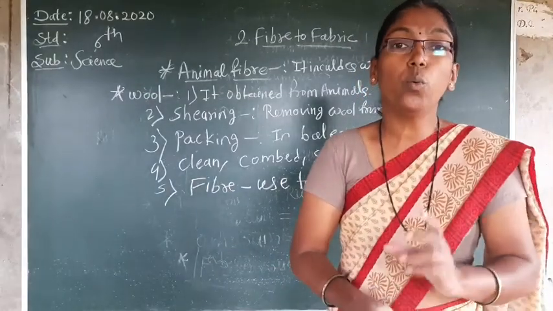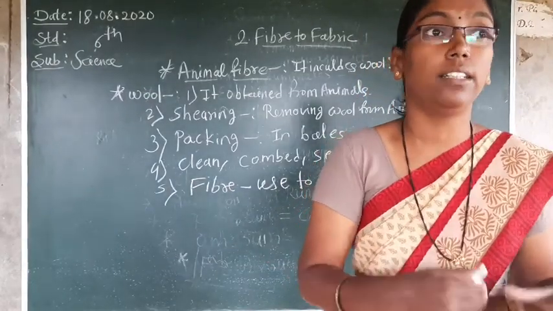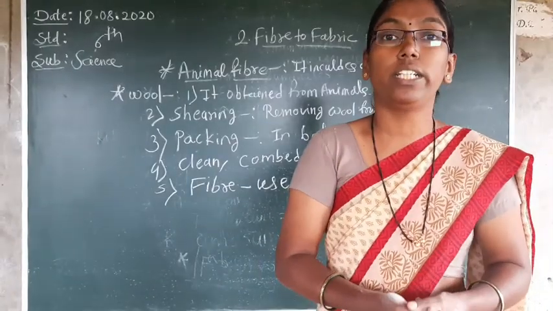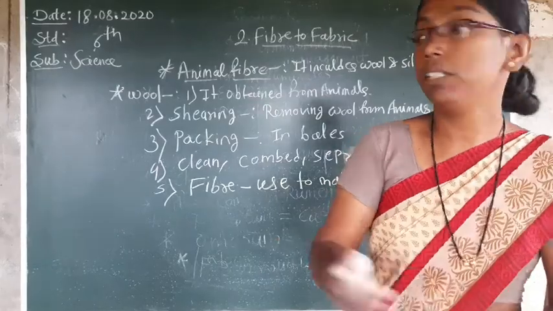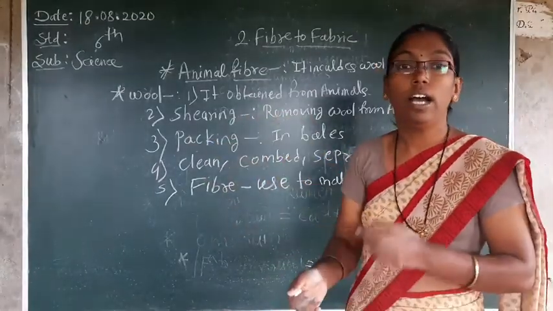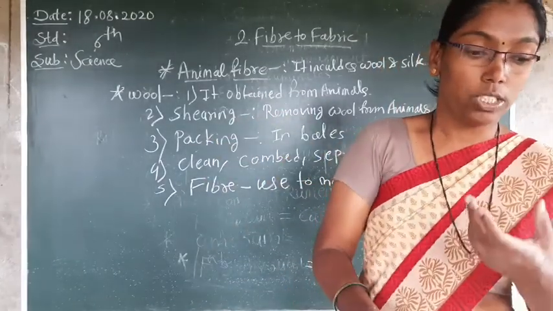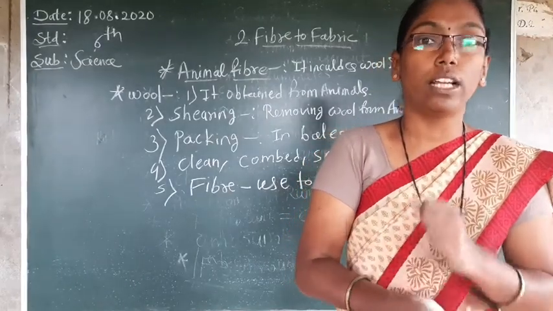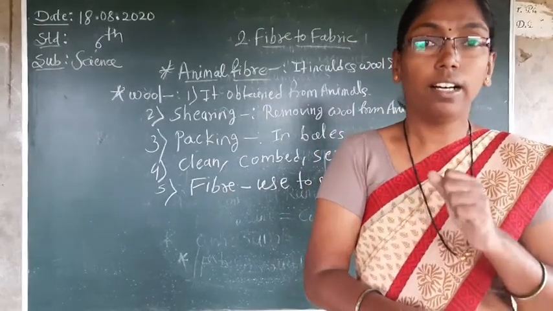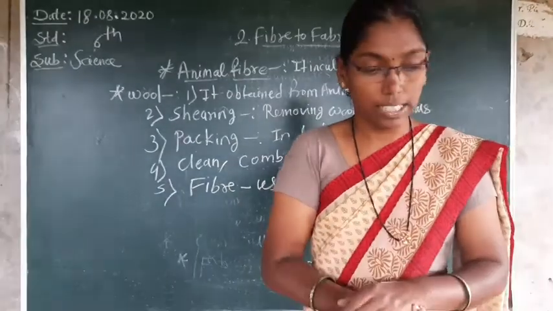Woolen clothes means sweaters. These sweaters can be made from the wool we get from our animals, which is sheep, rabbit, deer, anyone. So this type of clothes we can use in the rainy season and in the winter season.